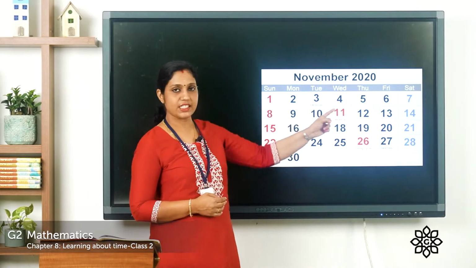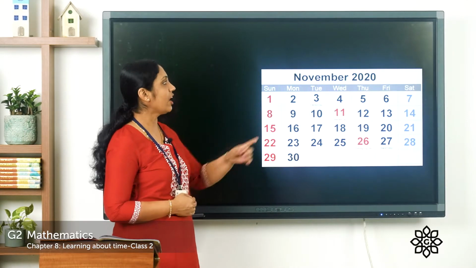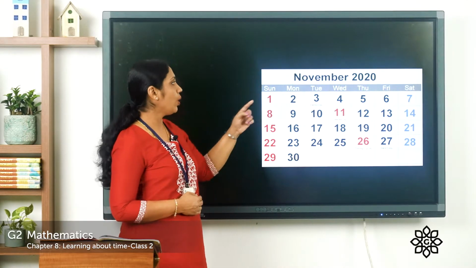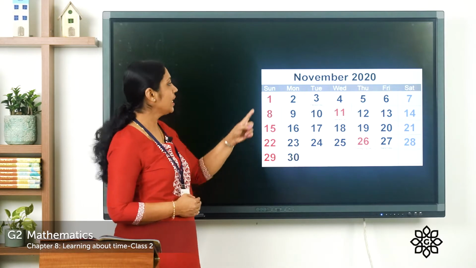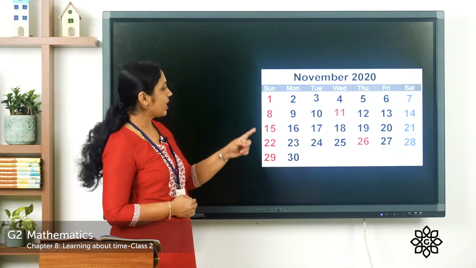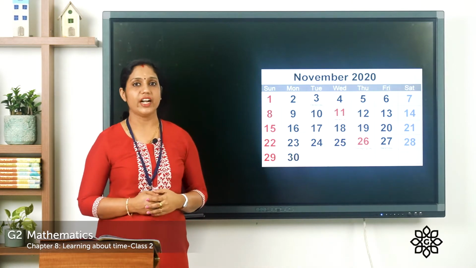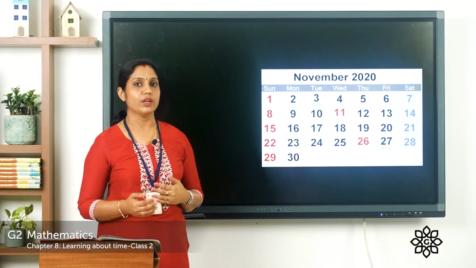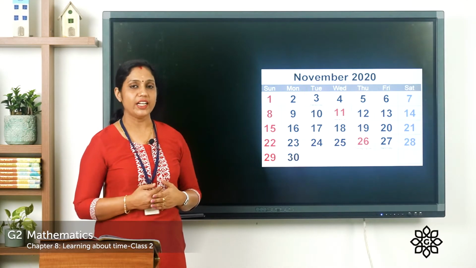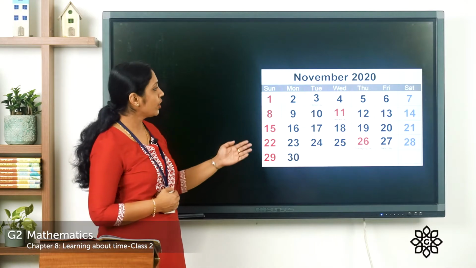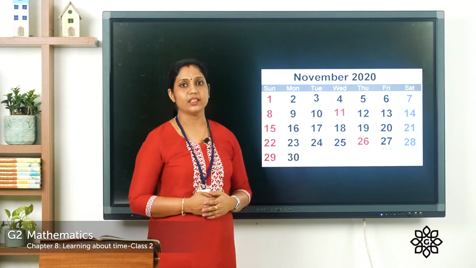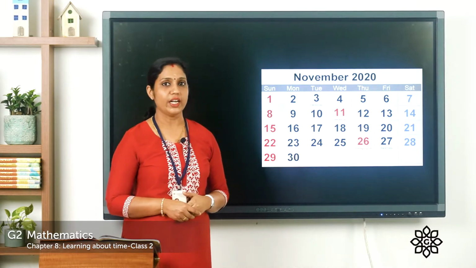These are the dates. So here you can see that November, this is the month, November 1st comes on Sunday. And you can see that some numbers are given in red color. So you should understand that the dates which are given in red color are holidays. You can see in between also some red colors. So that date is a holiday.